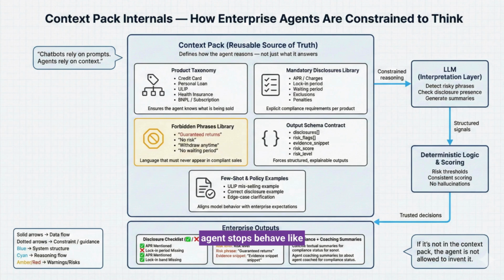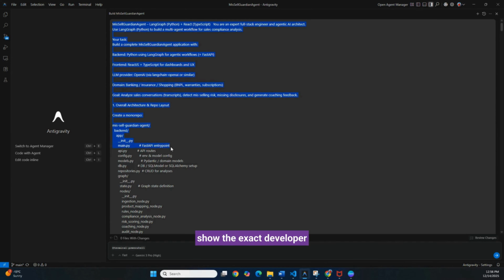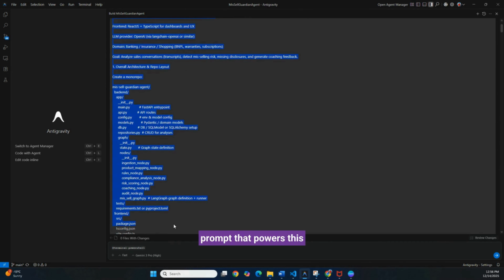This is how the agent stops behaving like a chatbot and starts behaving like a system. The result is consistent decisions, clear expectations, and output that leadership and regulators can actually trust, not random advice generated on the fly. I am going to show the exact developer prompt that powers this entire build.